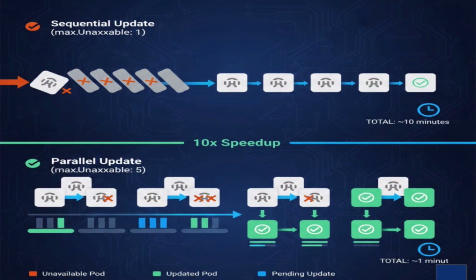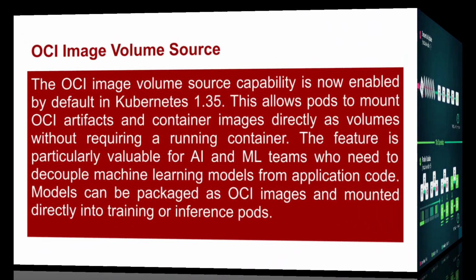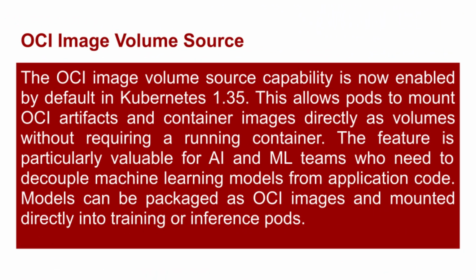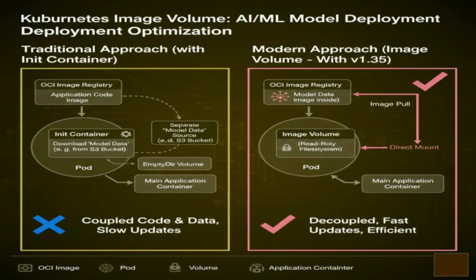There are some interesting experimental features you can start testing. The OCI image volume source is now enabled by default, which lets you mount container images directly as volumes. This is huge for AI and ML teams who want to separate their models from their application code.